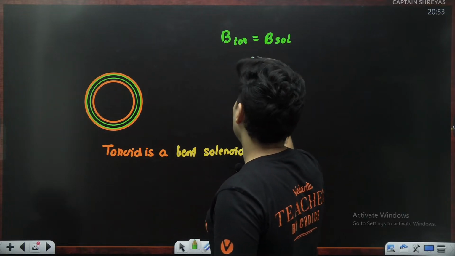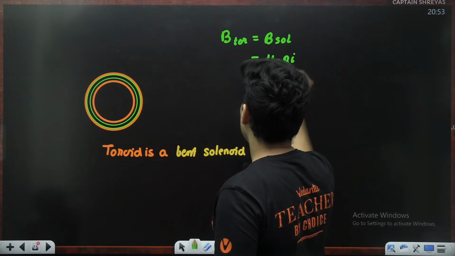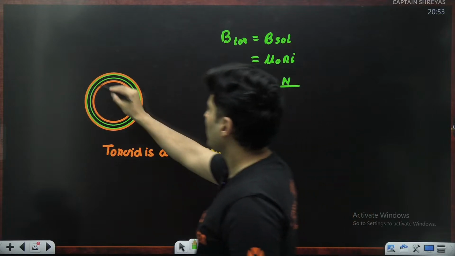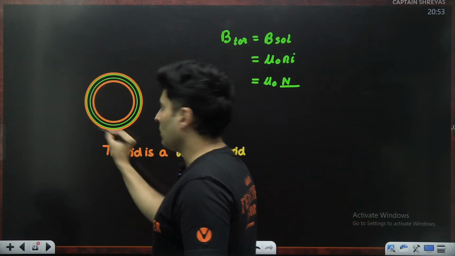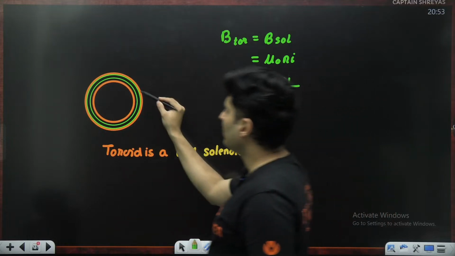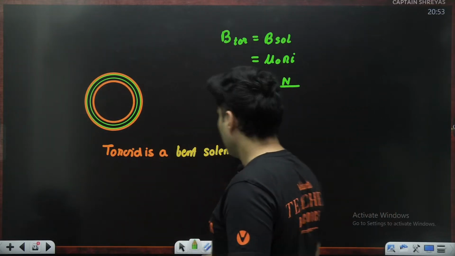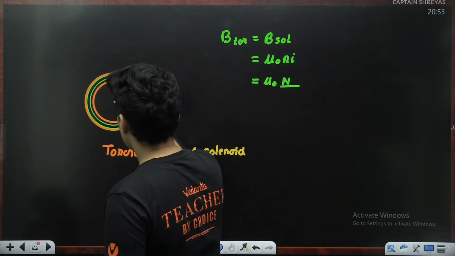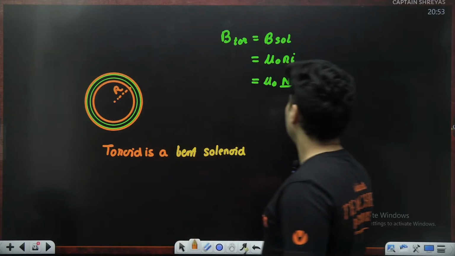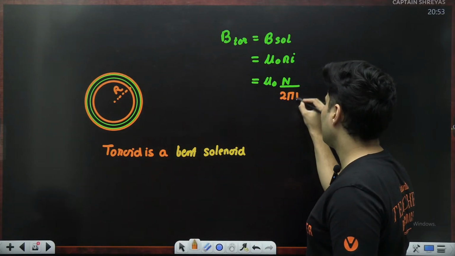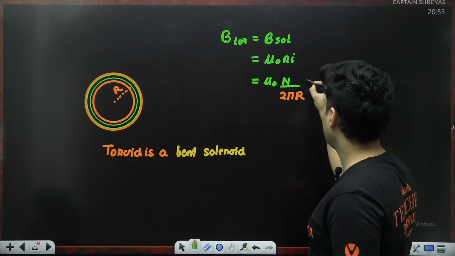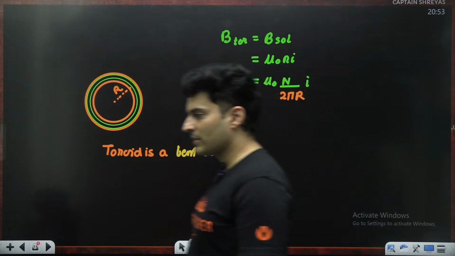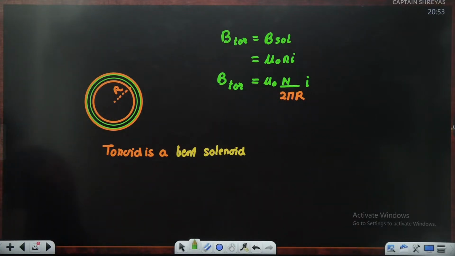and inside a solenoid the field is mu naught Ni. That's it. If you want, you can write N as total turns upon the total length of the solenoid. Now the length of the solenoid here is the circumference of the toroid. So if by chance I know this is the radius of the toroid, then I will just divide it by 2 pi r, and that's about it. That will be the magnetic field of a toroid. As simple as that. Is that clear, everyone?